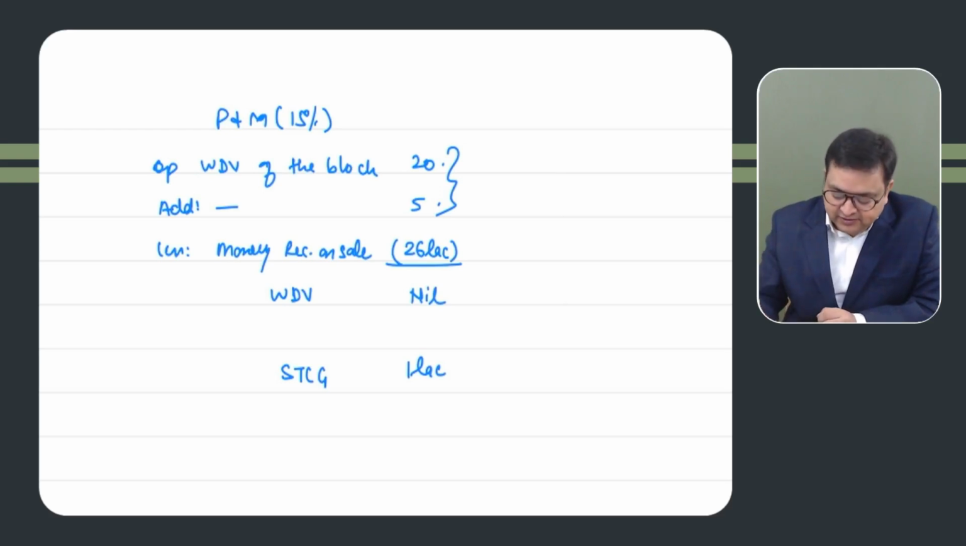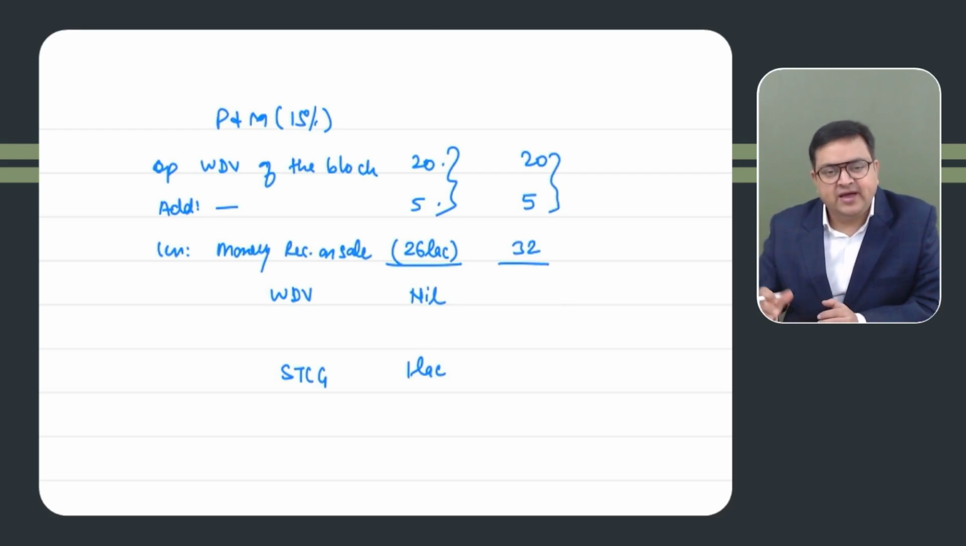Let's say the opening value was 20 lakh, additions during the year 5 lakh, and we have sold the entire block. Let's say the entire block is getting sold for 32 lakh. In that case also, capital gain will arise. How much would it be? 20 plus 5, 25, and you have already recovered the amount that is in excess of that. How much? 7 lakh. So WDV at the end would be nil because the entire block is sold, and 7 lakh would be the capital gain.